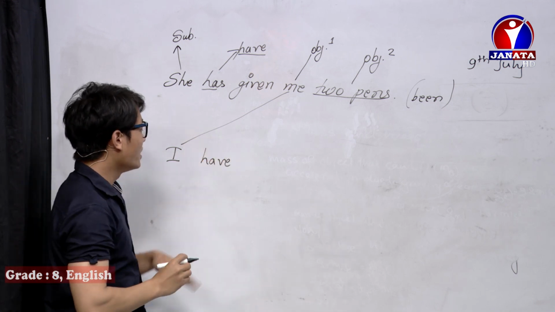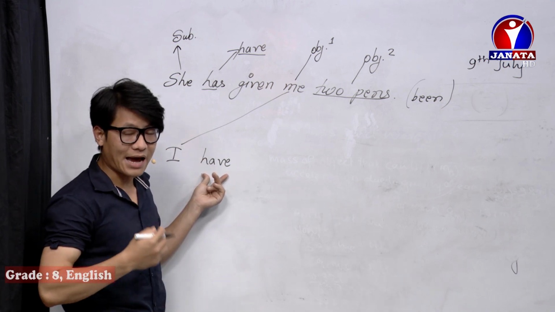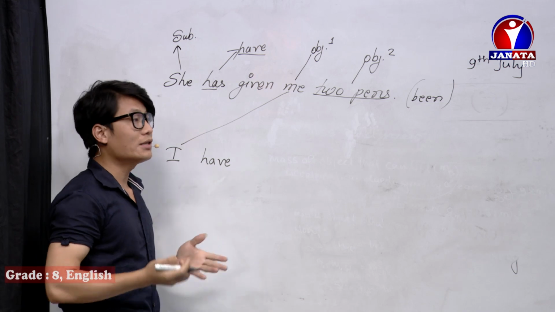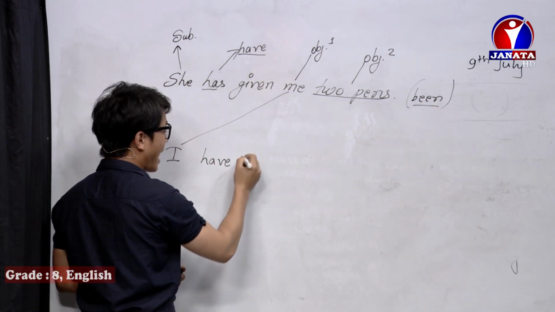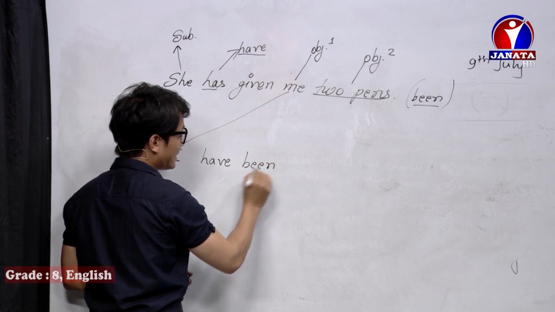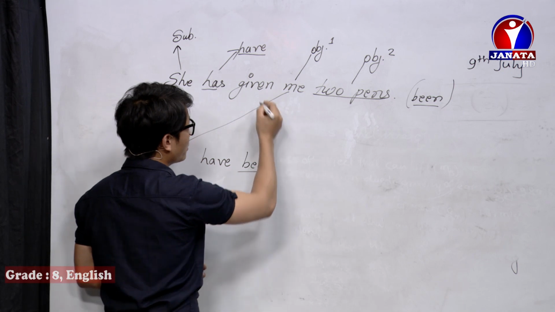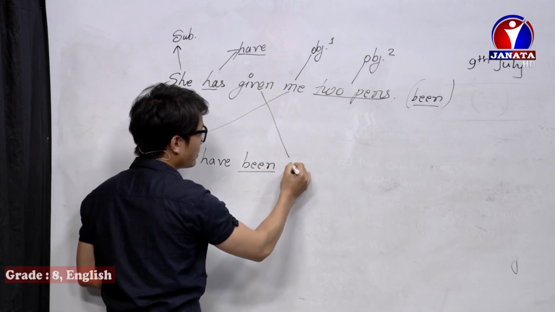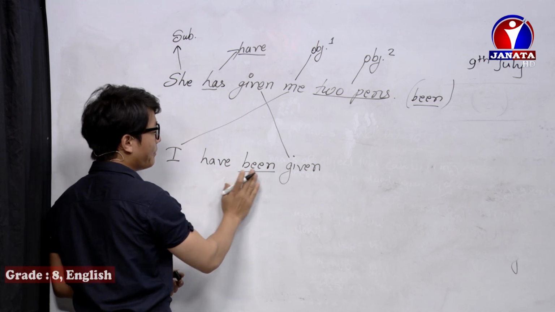After writing the auxiliary verb, it's time to use the be verb. What is the be verb here? Been. So I have been. Let me underline it. What is verb 3 of give? Given. So I have been given.